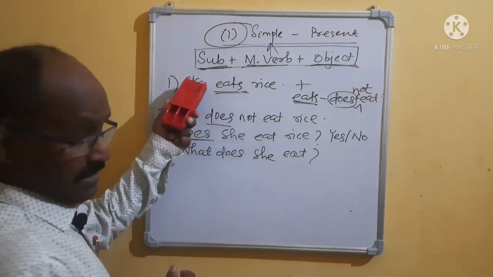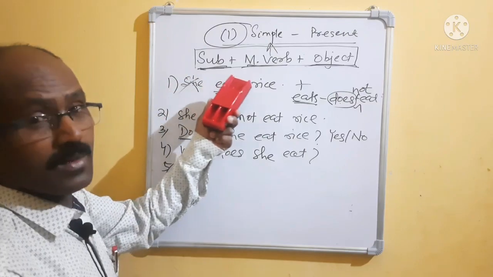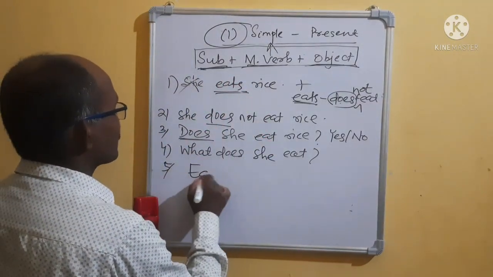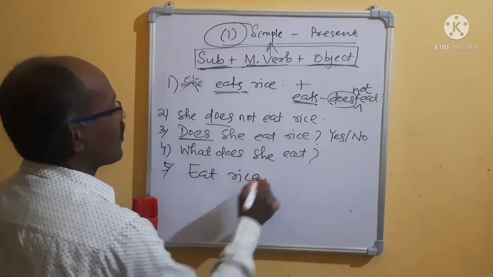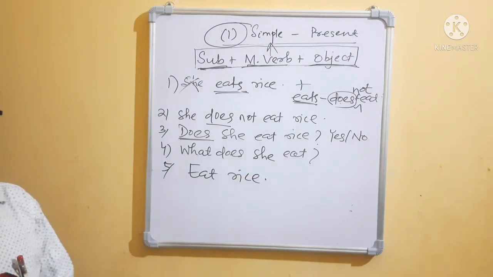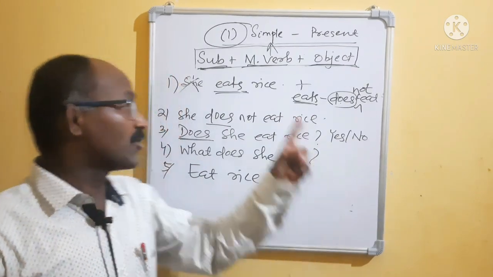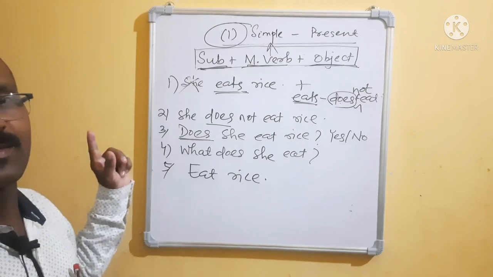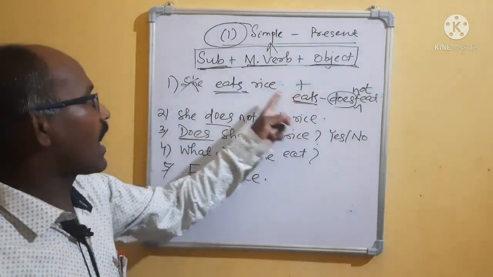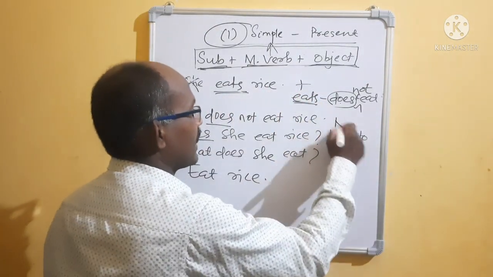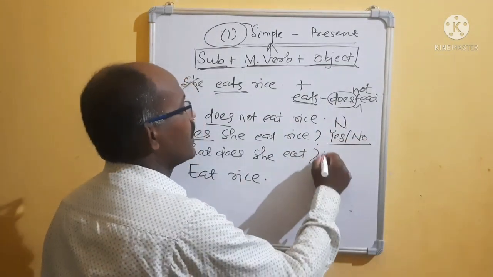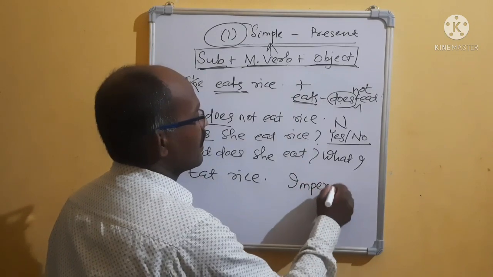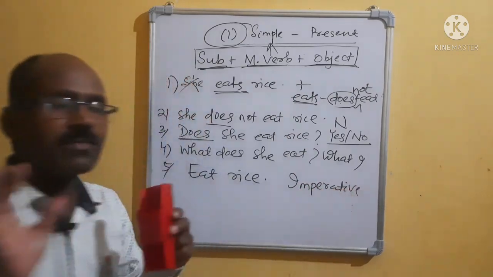She, as the third person singular number, it was eat, so eat rice. Here what will you write? Eat rice. Completed. Did you understand? If I give one sentence, then you can make how many sentences? 1, 2, 3, 4, 5. It is positive, assertive; negative; yes or no interrogative; WH interrogative; imperative.